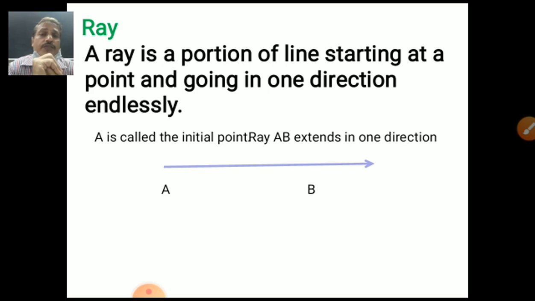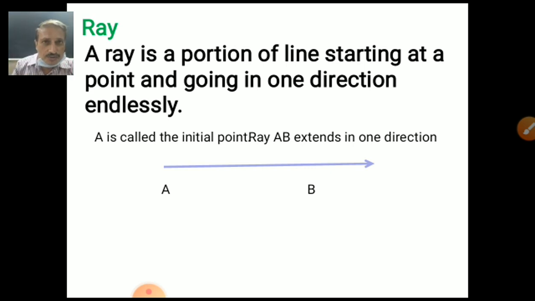Parallel line finished. Now ray. Ray is a new one. A ray is a portion of a line starting at a point and going in one direction endlessly. Have you seen the bow and arrow? You start from here and throw it. Or have you seen the gun also? Or have you seen the bowler throw the ball to the batsman? Yes, from one point it is thrown, passes through some point and goes continuously. After some time it will stop.